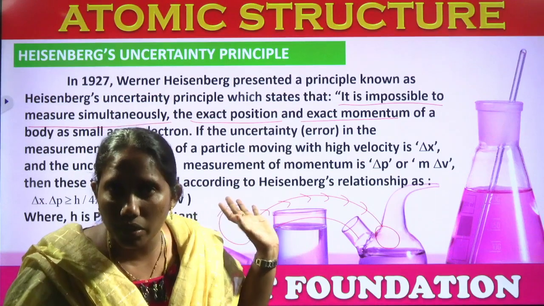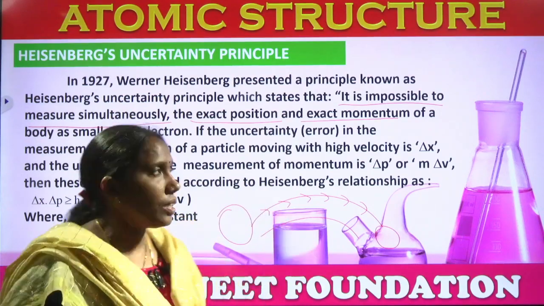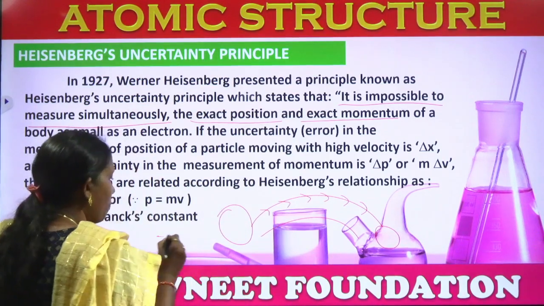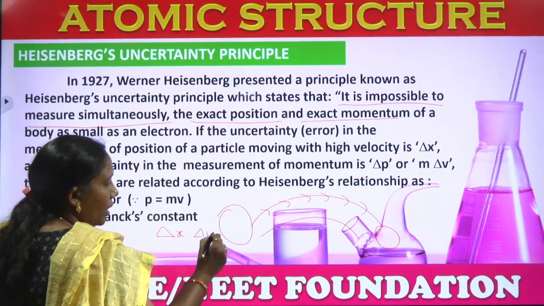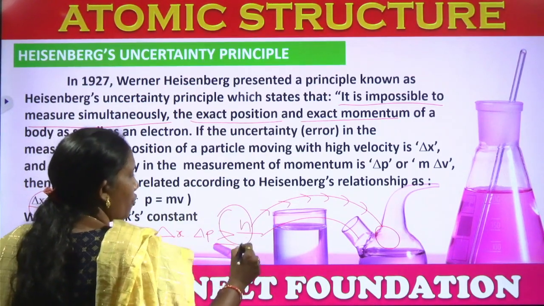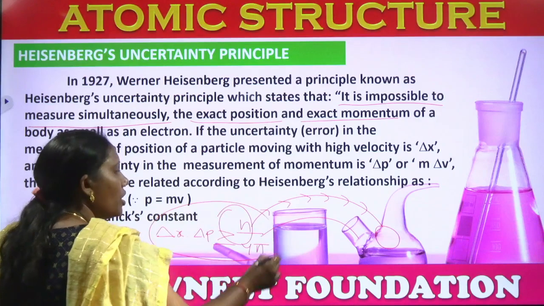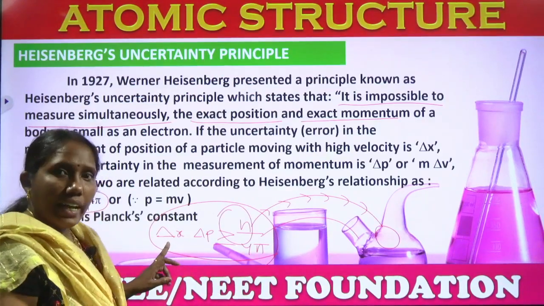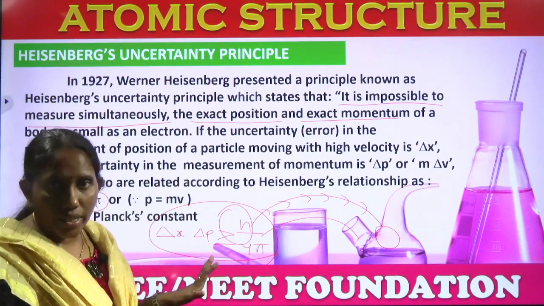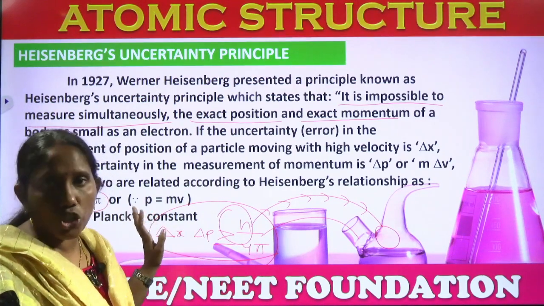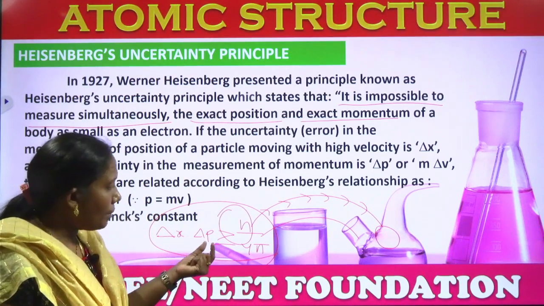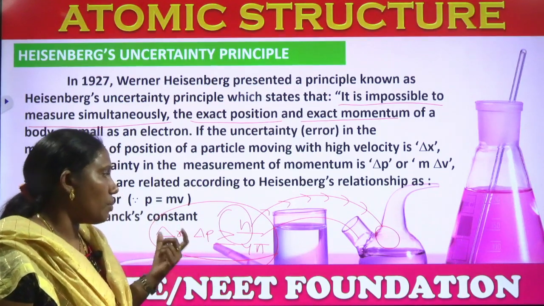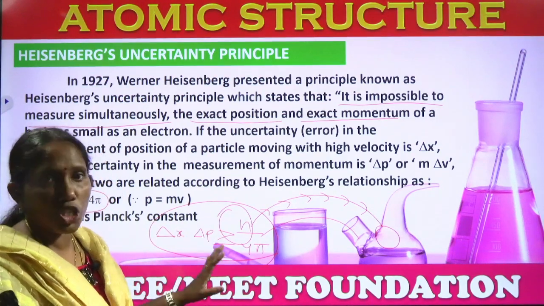Heisenberg has given one expression for this. See here, delta x into delta p is greater than or equal to h by 4 pi. This is the equation he has given for Heisenberg's uncertainty principle. But what is meant by delta x? Delta always represents a change. X here indicates the position, so delta x means change in position, and delta p means change in momentum. The product is always greater than or equal to h by 4 pi.